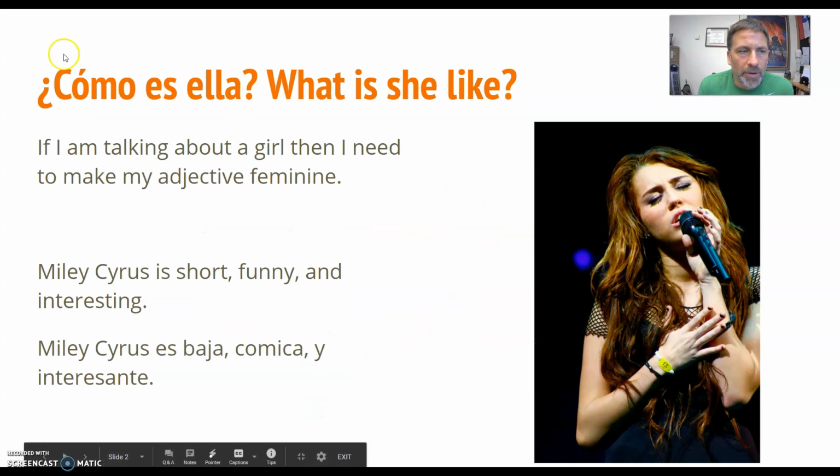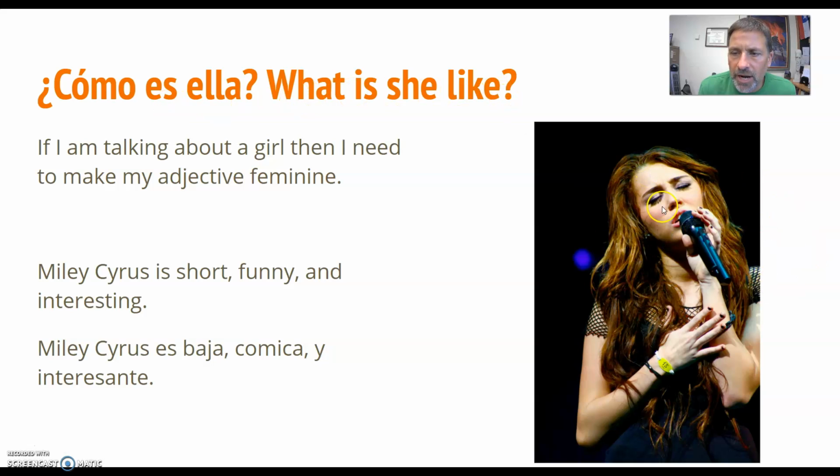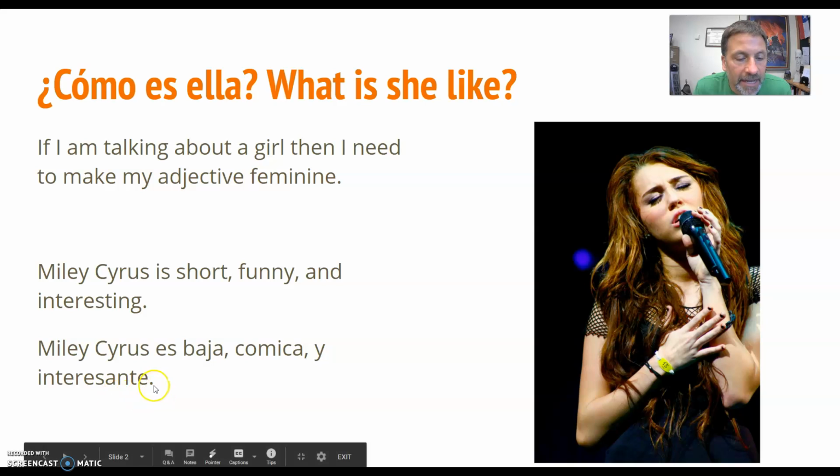So the question is, ¿Cómo es ella? What is she like? So I want to describe Miley Cyrus. Miley Cyrus is a girl. If I'm talking about a girl, then I need to make my adjectives feminine. For example, if I want to say Miley Cyrus is short, funny, and interesting, I need to say Miley Cyrus es baja, that's feminine, cómica, y interesante.